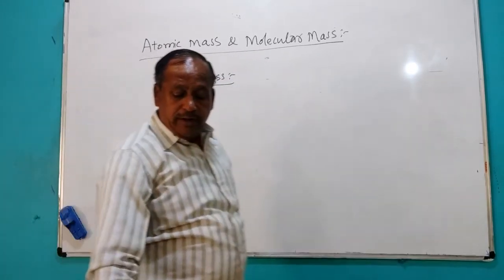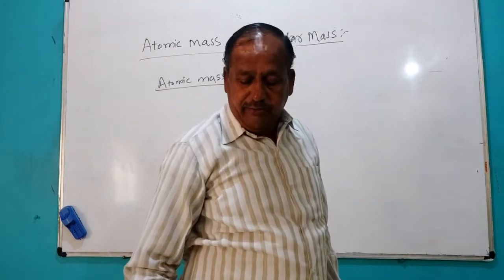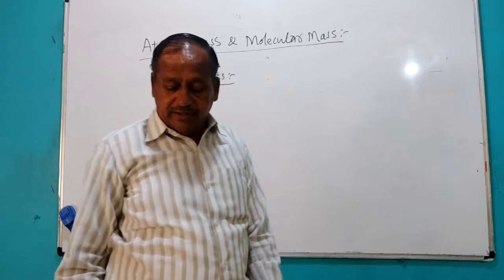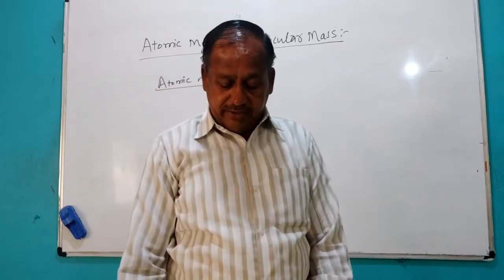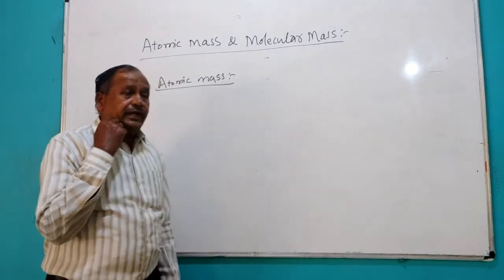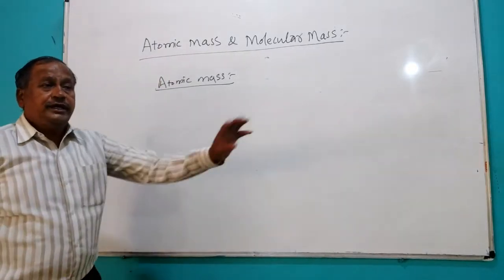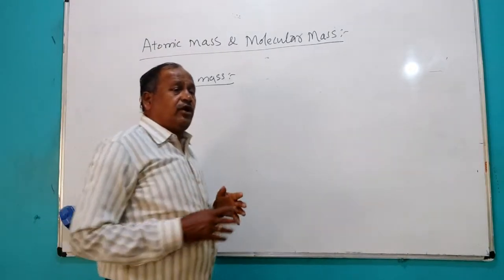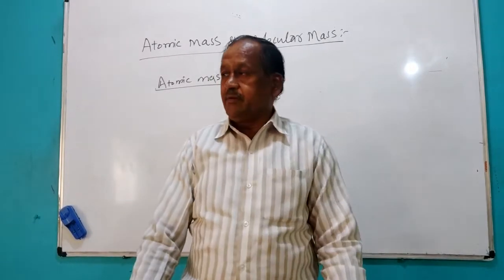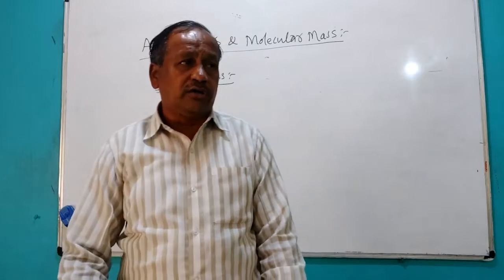As we know, an atom is the smallest particle of an element or matter. When the atom is very, very small, its mass cannot be determined directly, because it is so small.